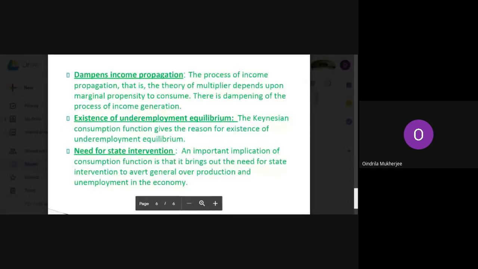And the full form for it is average propensity to consume, which is equal to C upon Y. The formula for it is equal to C upon Y. C upon Y is what? C upon Y is consumption divided by income.